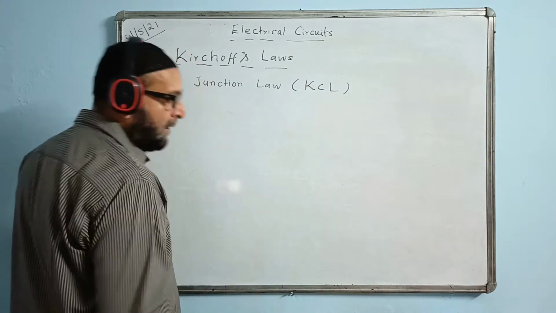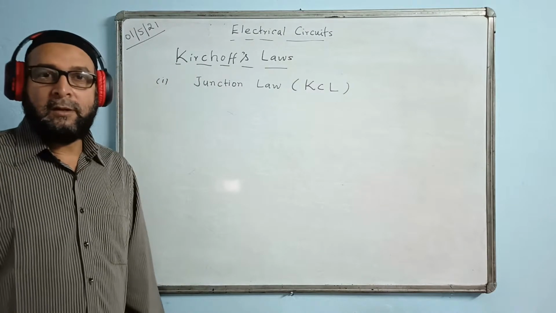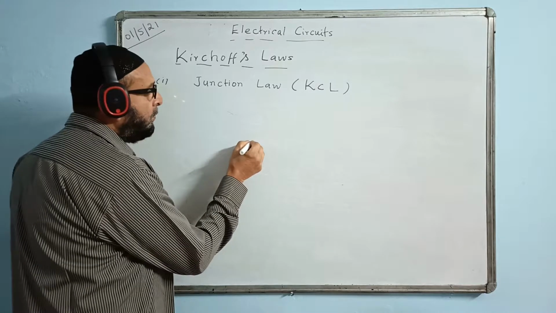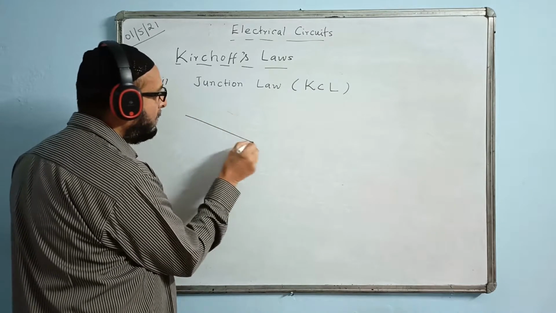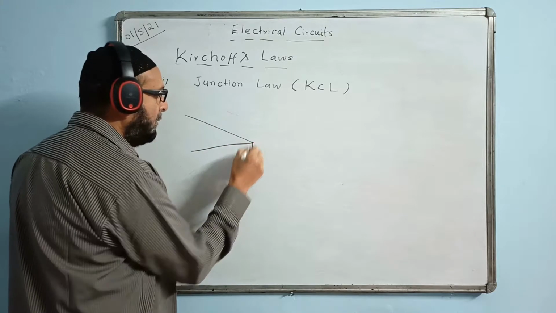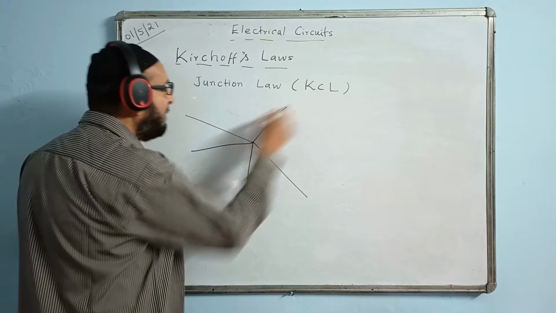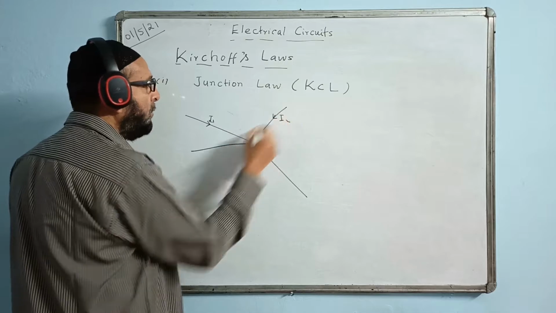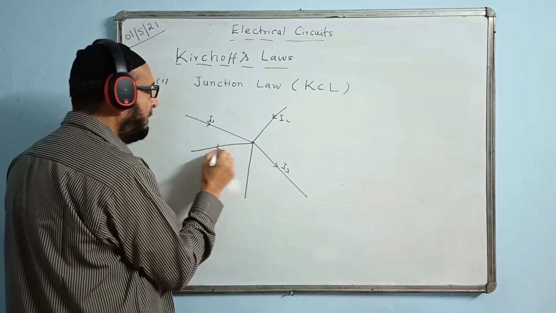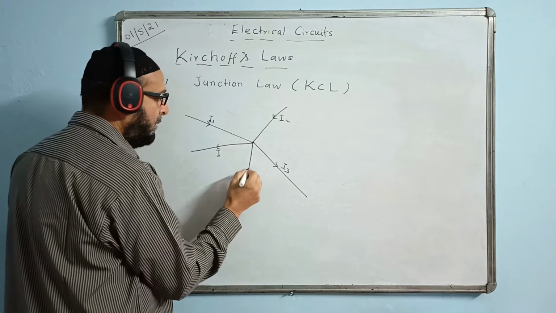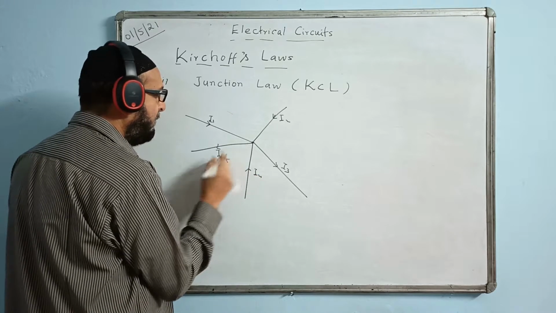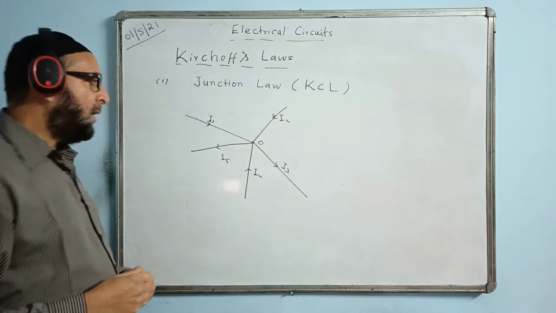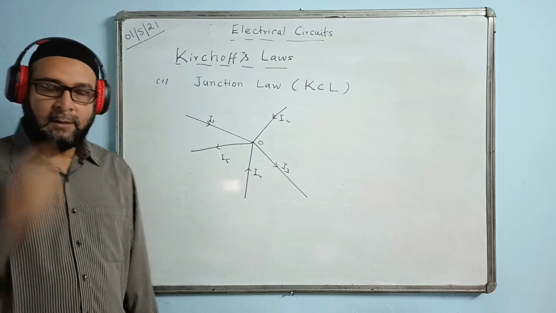Now I'll explain how we apply the junction law and how we apply the voltage law. We'll learn about it. So the junction law is like this. We'll take a point where many currents are meeting. These are the wires carrying current. This wire has current I1, here the wire's current is I2, here I3, here I4, and this is I5. And here is the junction. Junction is the meeting point. I give the name of this point as O or anything.